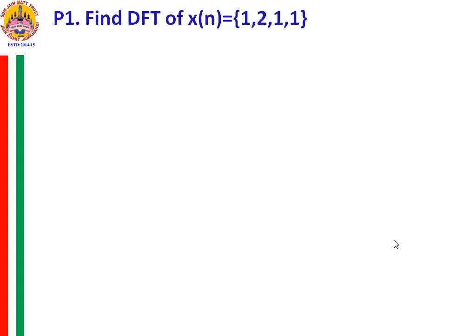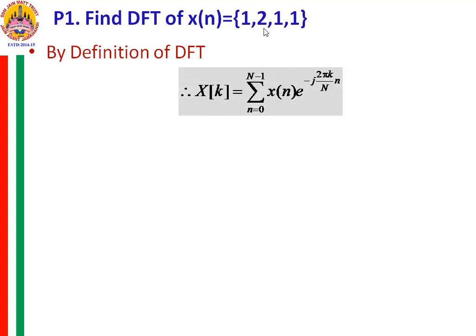So write on a paper that we are finding the DFT of a signal x of n, which is equal to 1, 2, 1, 1. Now the length of this signal x of n is 4. L is equal to 4.